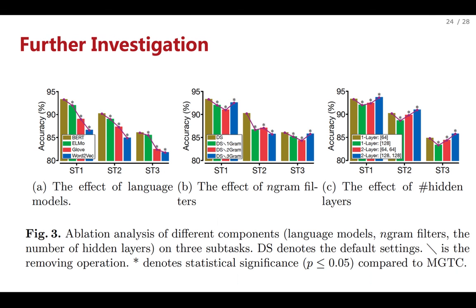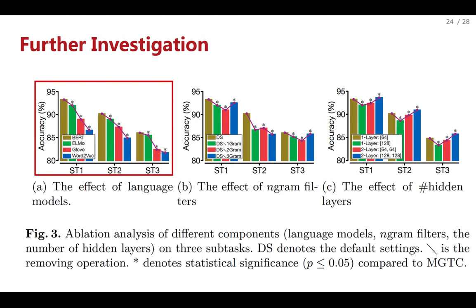To further investigate the independent effects of the key components in our framework, we perform ablation studies. The left figure shows the performance of those variants employing different language models. It can be observed that, when the default BERT is replaced with Elmo, GloVe or Word2Vec, the performance consistently decreases, which shows that pretraining on large-scale corpora can better capture linguistic information.